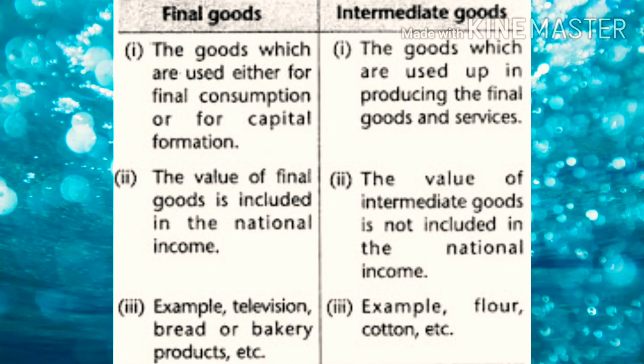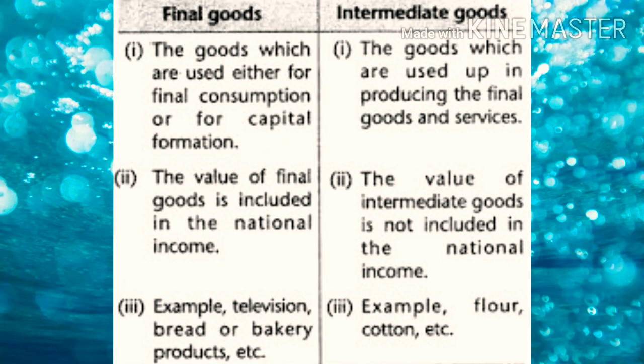So, while calculating GDP, if we count both the intermediate goods and the final goods or capital goods, what will happen? It leads to double counting, isn't it?